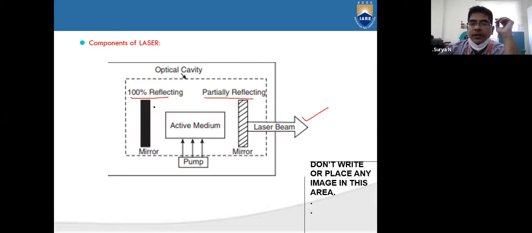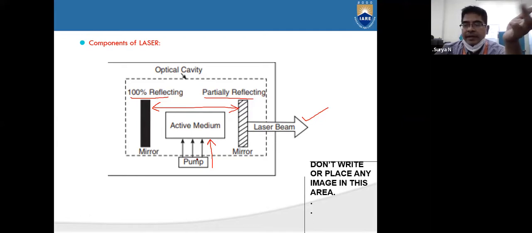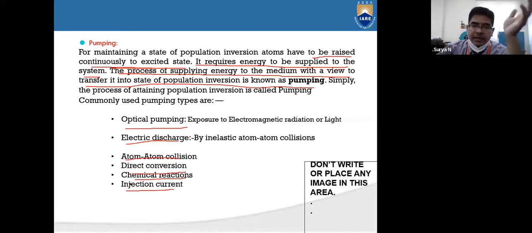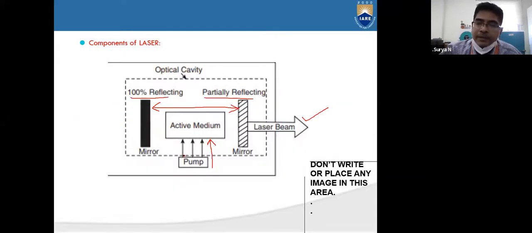These are the two types of mirrors where we can place them. In between the two mirrors we are placing the active medium. To activate the energy levels in the active medium, we need to pump that particular medium. Pumping can be done in different types. One is optical pumping, electrical discharge pumping, atom-atom collision, cathode ray, direct conversion, chemical reaction, injection current. These are the different pumping mechanisms to pump the active medium.